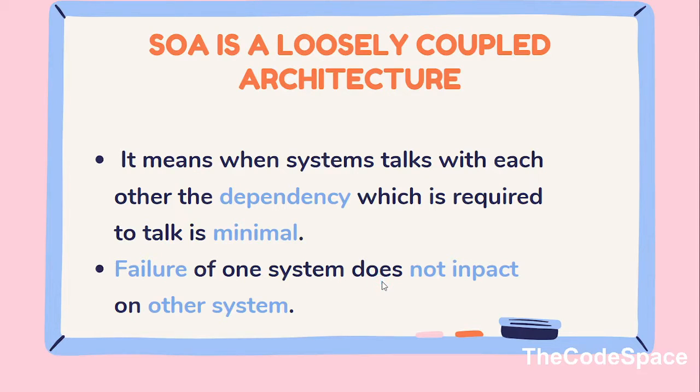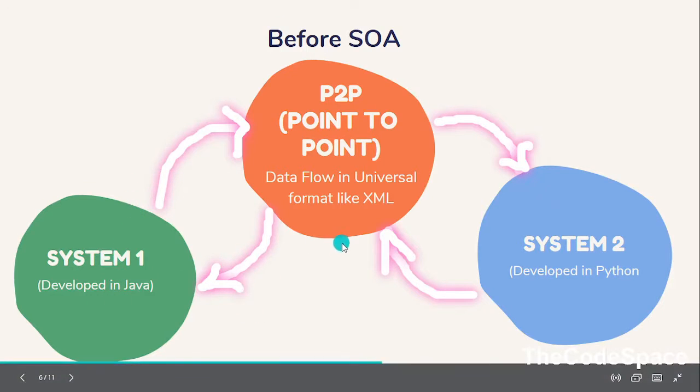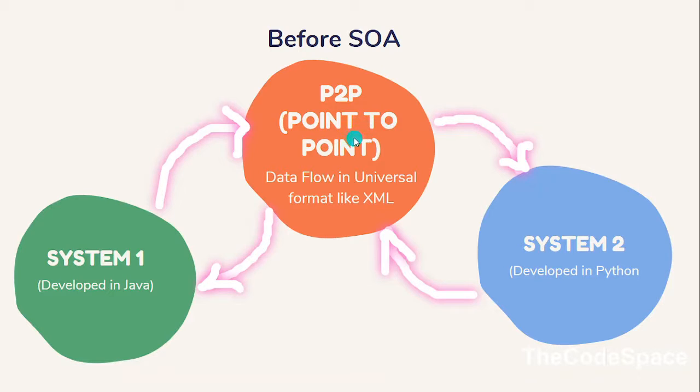Let's understand with one example. Before SOA was invented, we were still talking to each other, right? That is not the case that earlier, when SOA was not invented, we were not talking to each other and were waiting for SOA to come so we could integrate our systems. So earlier there were several technologies, one of which is point-to-point integration.